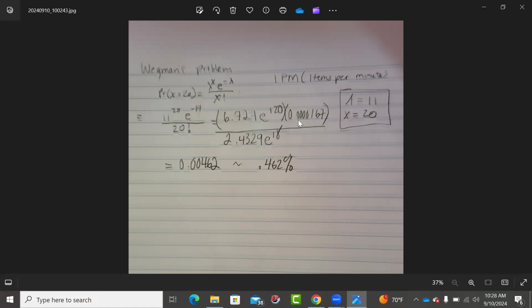It's 0.0000167. When I carry this through, I get 0.00462. I multiply this by 100, I get there's a 0.462% chance that somebody can hit 20 per minute, items per minute, with this specific rate parameter.